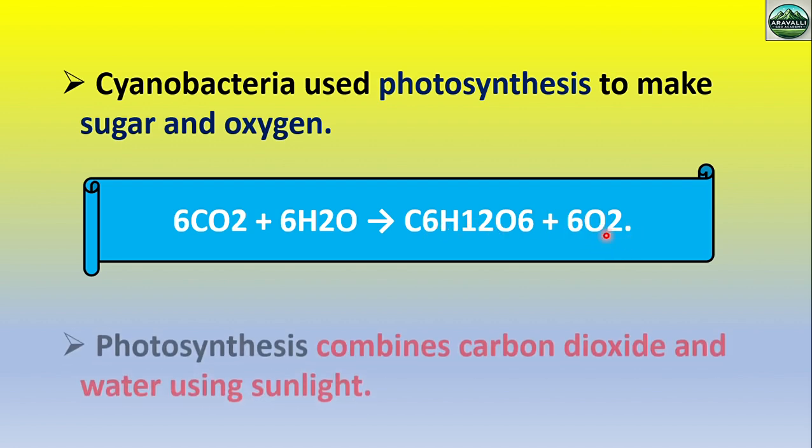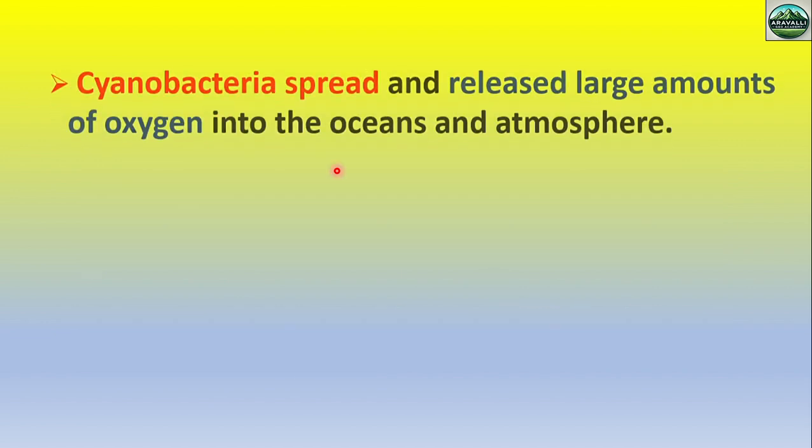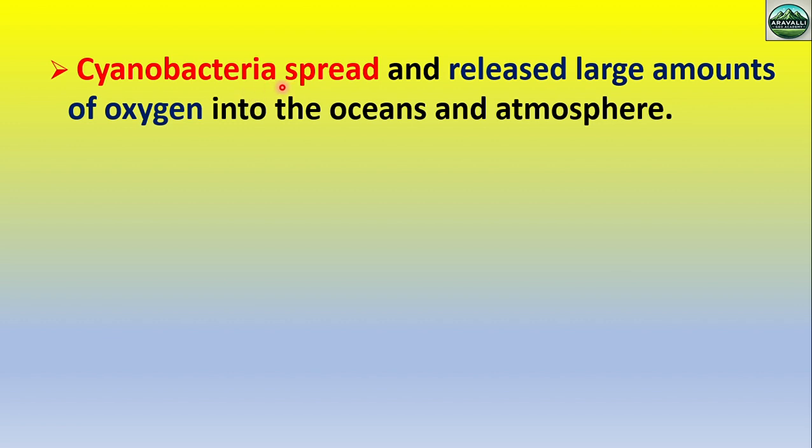So oxygen was continuously added to the atmosphere through photosynthesis by cyanobacteria. The cyanobacteria population was continuously increasing on Earth's crust, and through photosynthesis the oxygen level was continuously increasing.